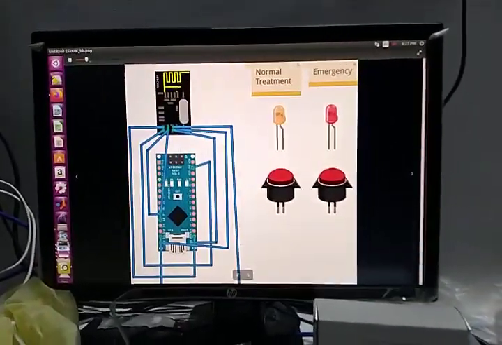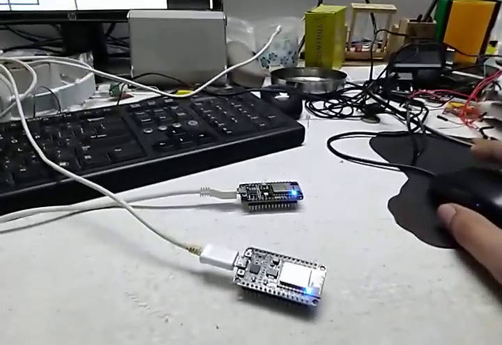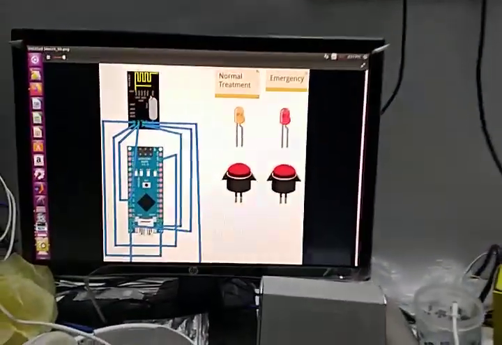So this is our actual idea, but for demonstration purposes I've used these Wi-Fi modules. That's all for the demonstration.